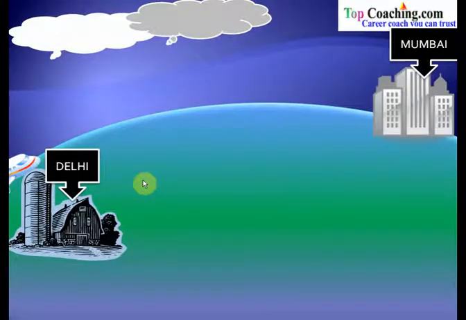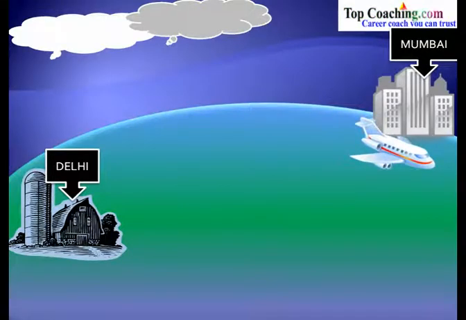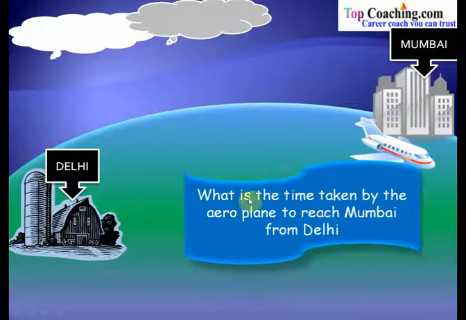Let's take one more example. Let us say that we have a flight from Delhi to Mumbai. Now it goes from Delhi to the Mumbai airport. We know the distance between Delhi and Mumbai airport, and we also know the speed at which the aeroplane travels. So what is the time taken by the aeroplane to reach Mumbai from Delhi? Now here, in this case, we know the distance as well as the speed, but we do not know how much time it would take. This is also an example of a problem that appears in distance, speed and time.